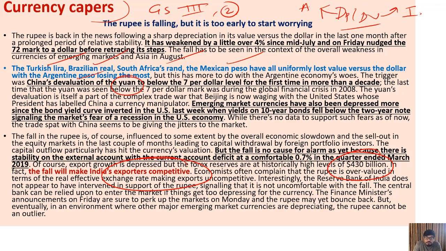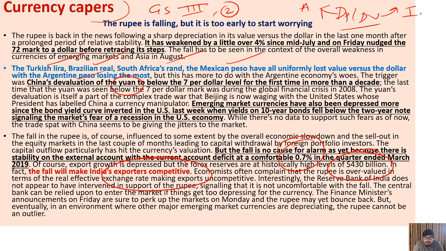but still it is not an alarming situation, because our current account deficit is 0.7% if the data is true, because we always have to put this condition these days. If the data is true, then the current account deficit is close to 0.7%. So that's a very manageable number, plus the $430 billion of forex reserve. So that's a positive condition.